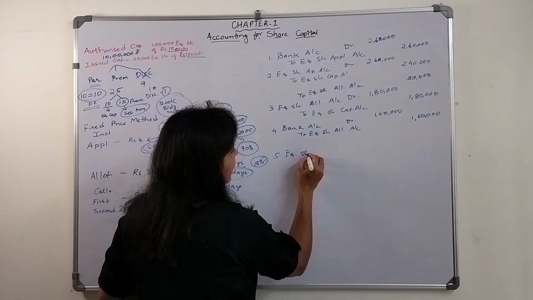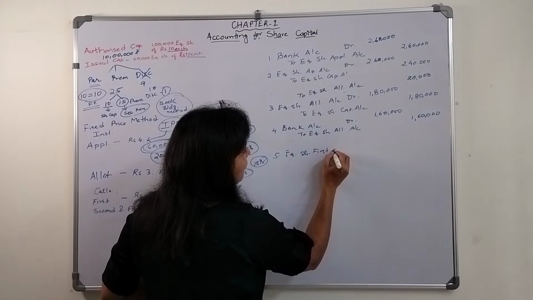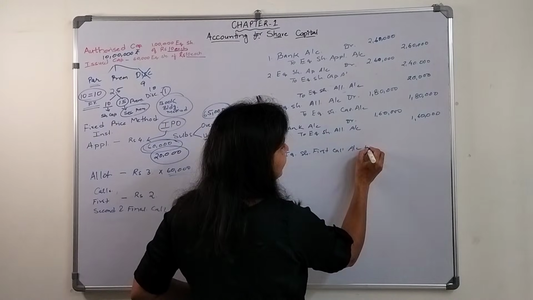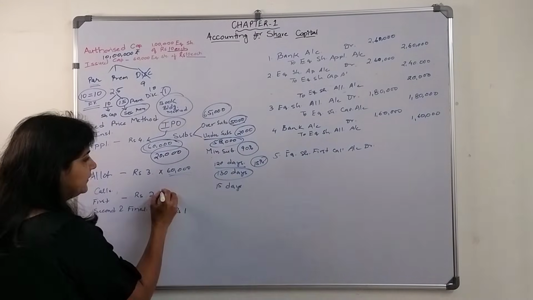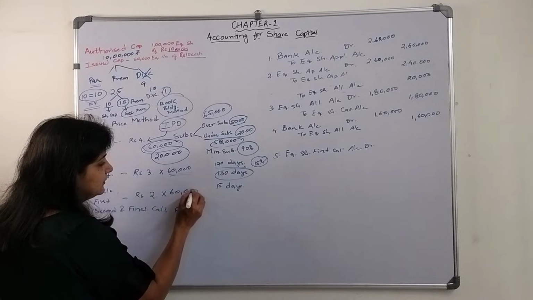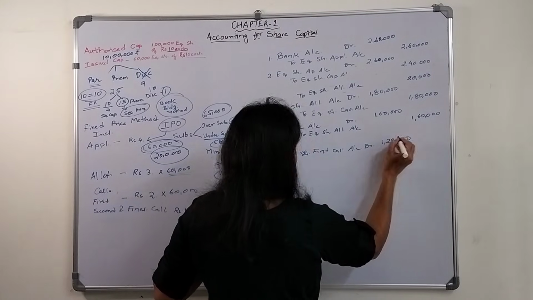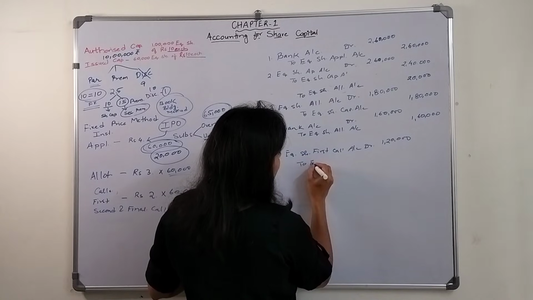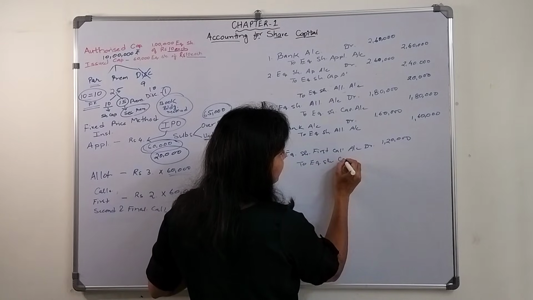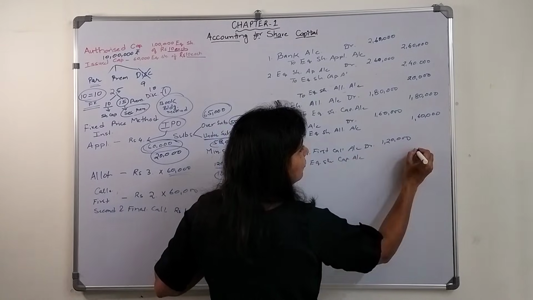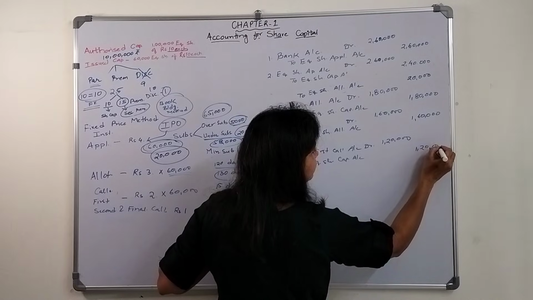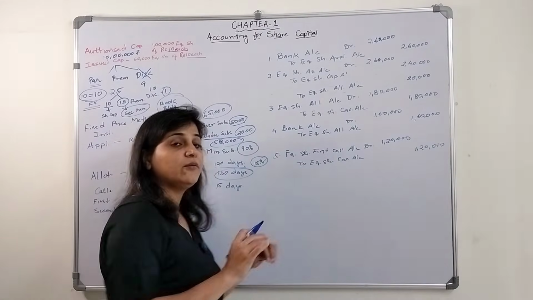Equity share first call account debit. How much? 2 rupees for 60,000 shares, that is 1,20,000, to equity share capital account 1,20,000. Okay, this is the allotment.